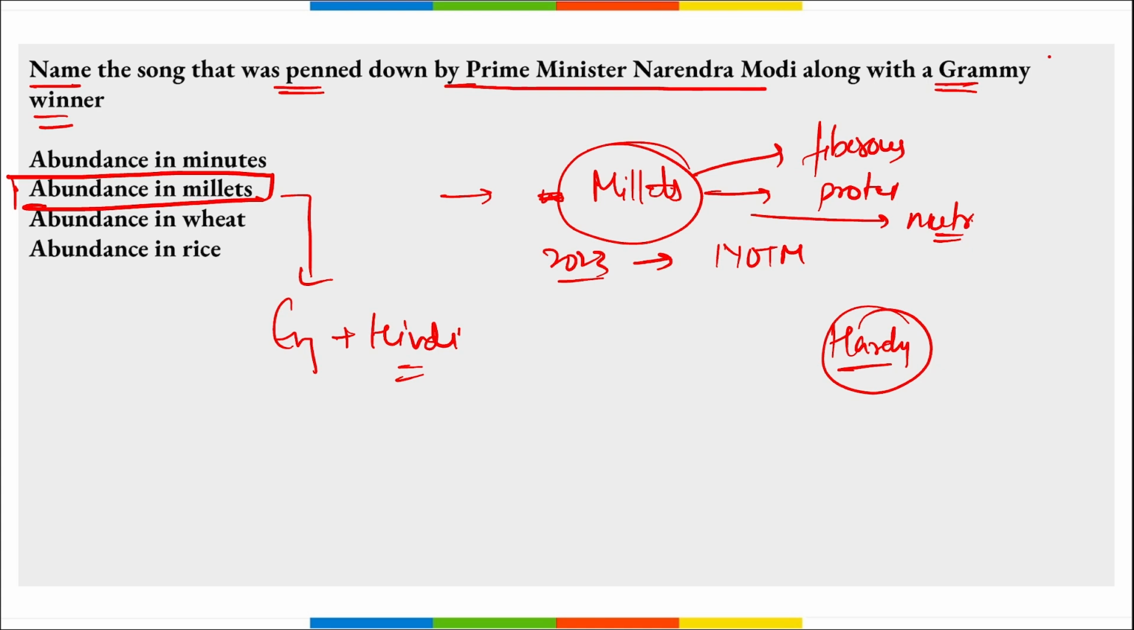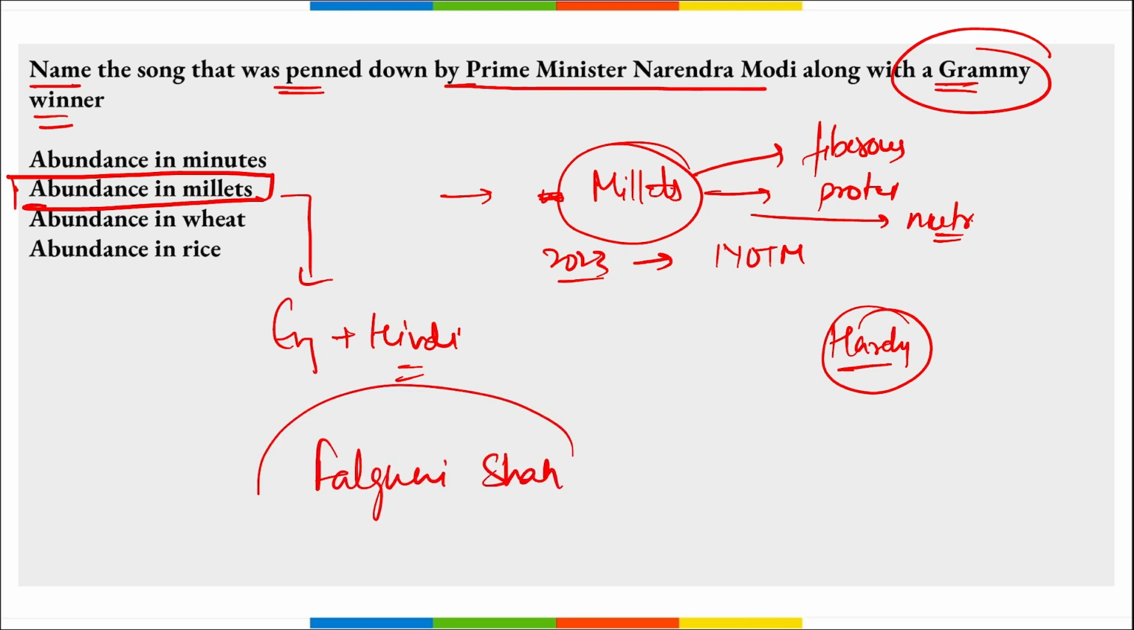Then what is the name of the Grammy winner along whom Prime Minister Narendra Modi penned down this song? Falguni Shah, right? He's an Indian American singer, also the Grammy Award winner, correct?